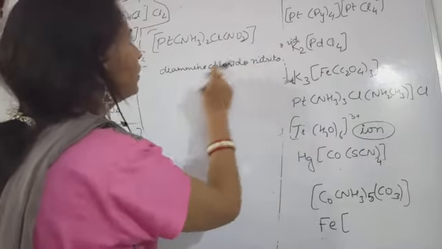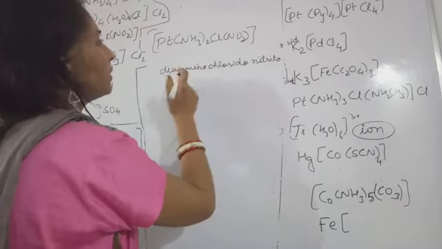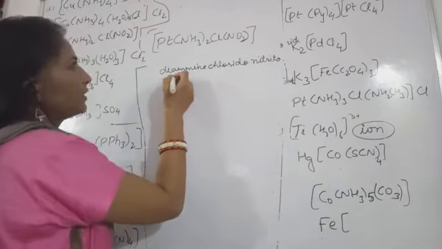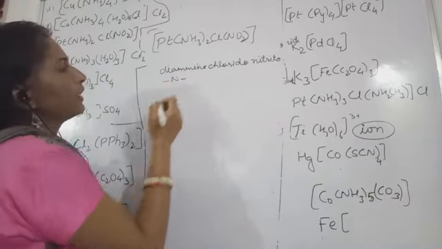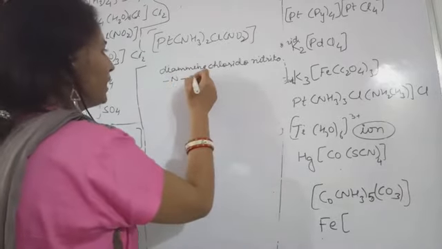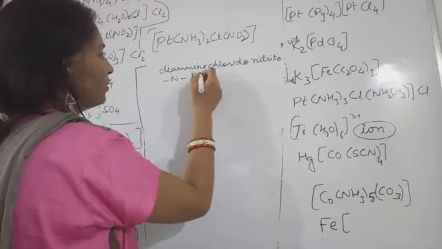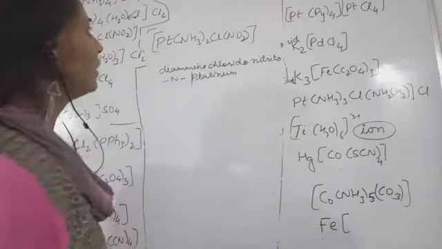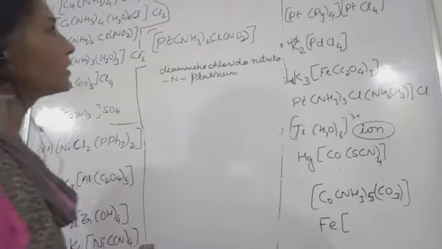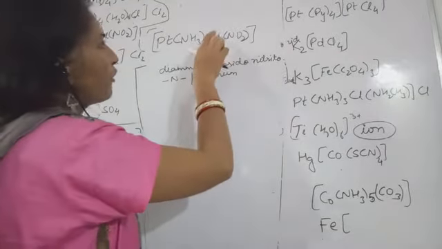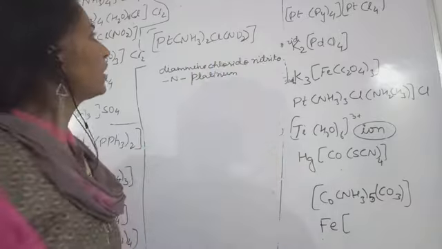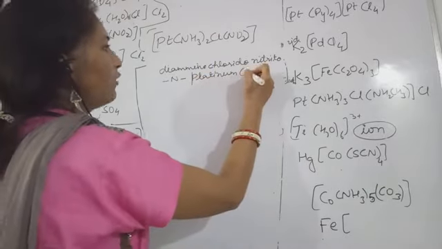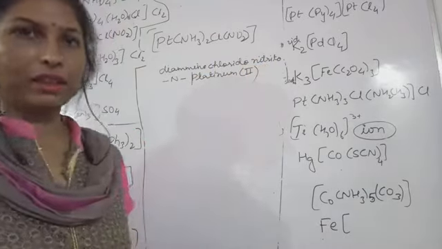So this will be nitrito, then dash, then you write this N, then dash, and then you write platinum. This also will be in small letters. So platinum, and what is the oxidation state? See, Cl will have -1, this is also having -1, so platinum will have +2 oxidation state.